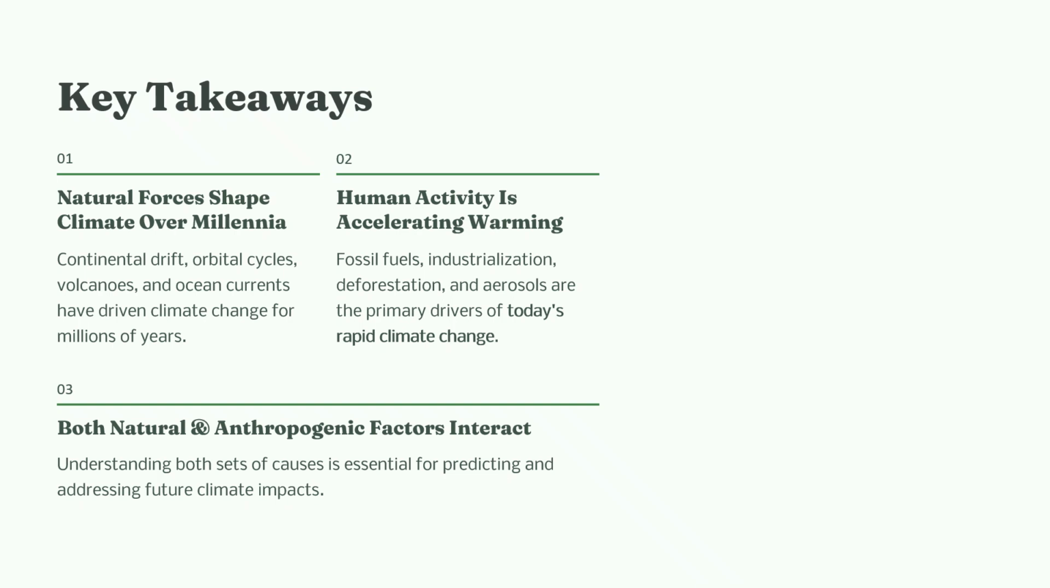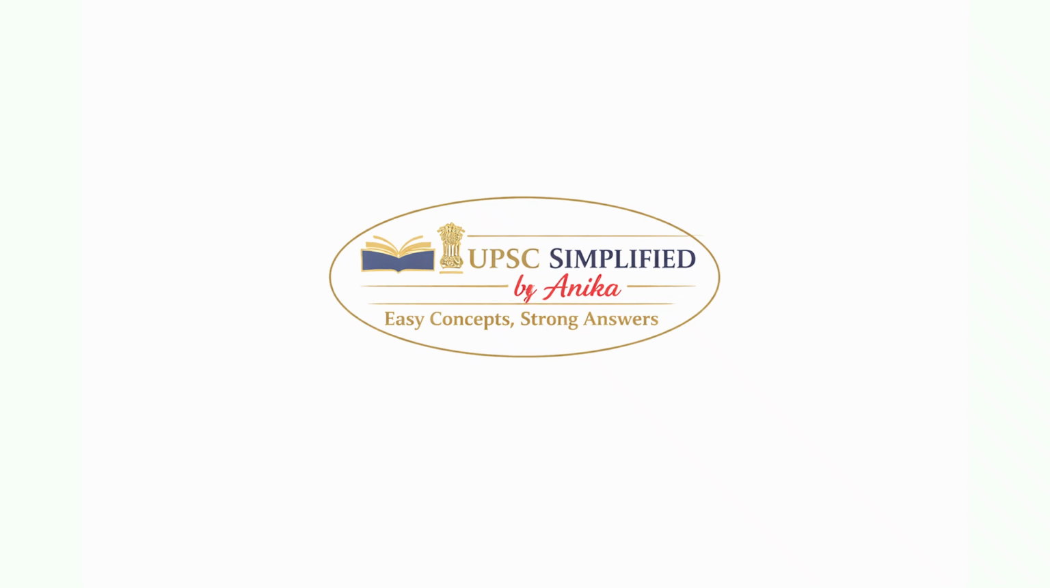And now, in a nutshell, we can say climate change results from a combination of natural processes and human activities. Natural factors such as continental drift, orbital variations, volcanic eruptions, and ocean currents have shaped Earth's climate over geological time. However, the rapid climate change witnessed today is primarily driven by human activities, especially greenhouse gas emissions, deforestation, industrialization, and changes in land use. Understanding these causes is essential for developing effective strategies to address climate change and ensure sustainable development.